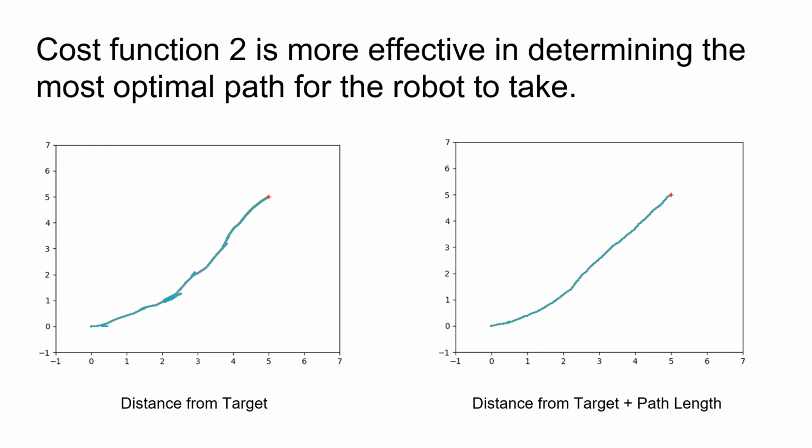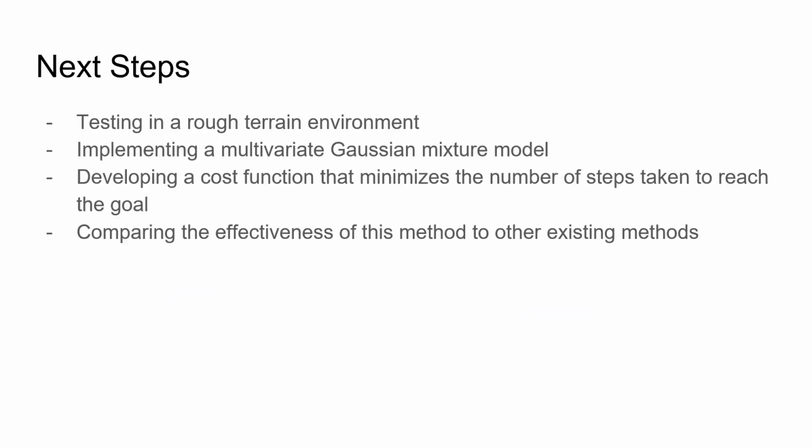I found that the first cost function produced optimal paths that were accurate in reaching the goal, but were often too long and sent the robot on tangents that led away from the target, as shown in the image on the left. The second cost function was more effective in determining the most optimal path, as it produced paths that were significantly shorter and smoother, as shown in the image on the right.